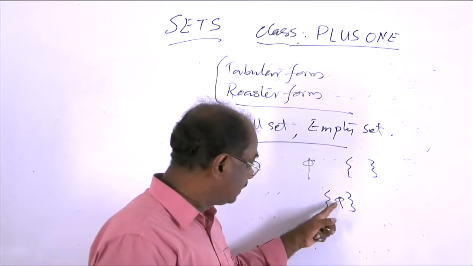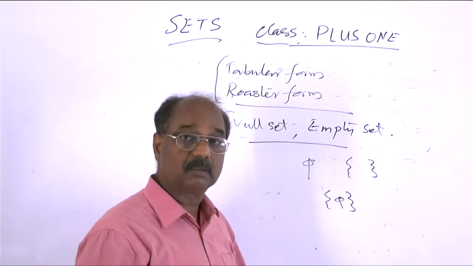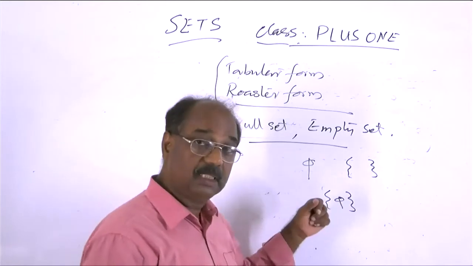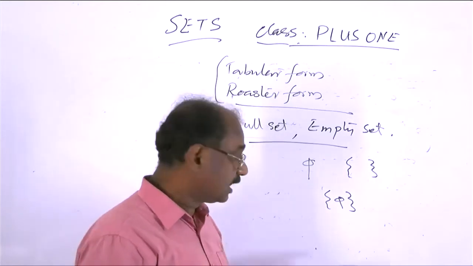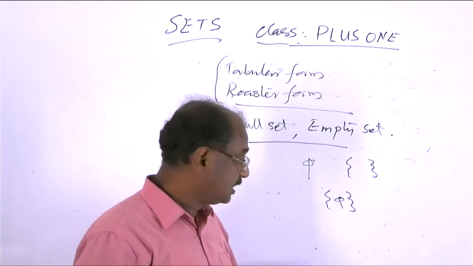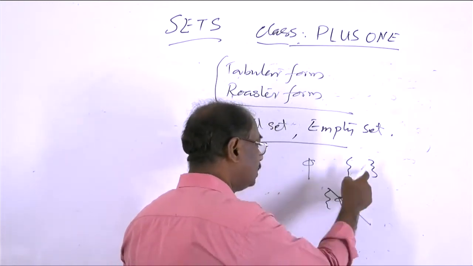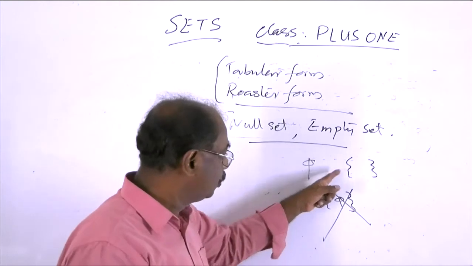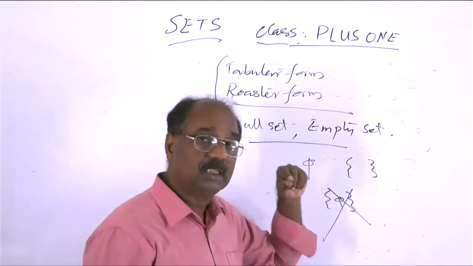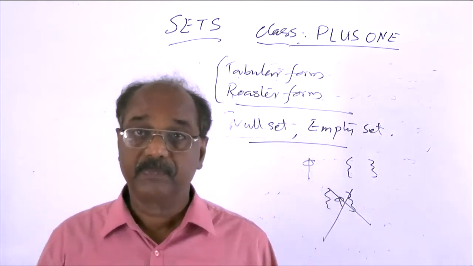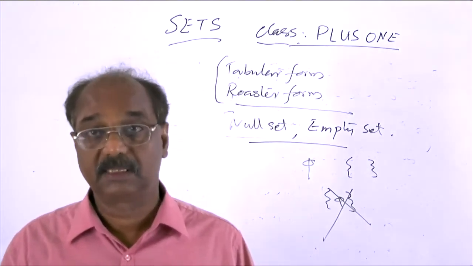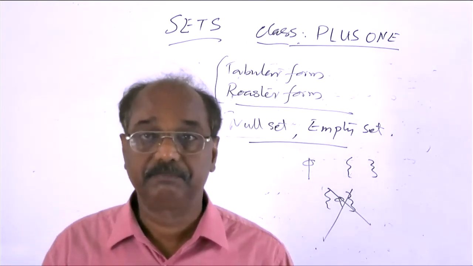It is a set in which phi is a member. Phi is a representing symbol, and here it is a member. So this is not an empty set, but this is empty, and this is empty. Usually we use either this or this to represent an empty set. That is the definition.